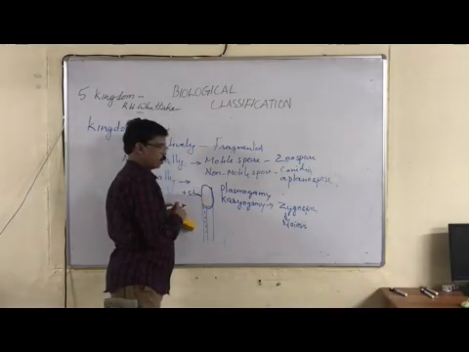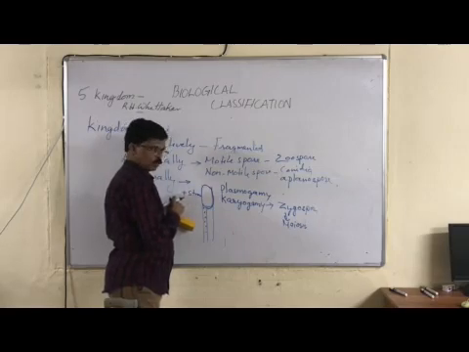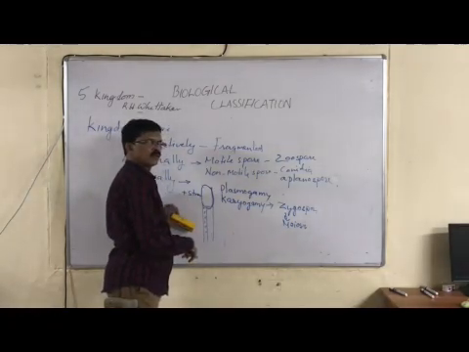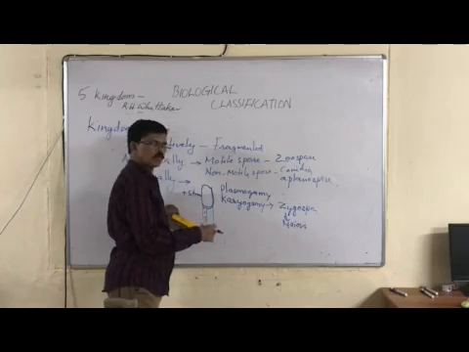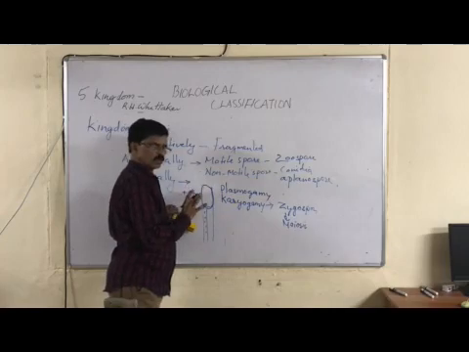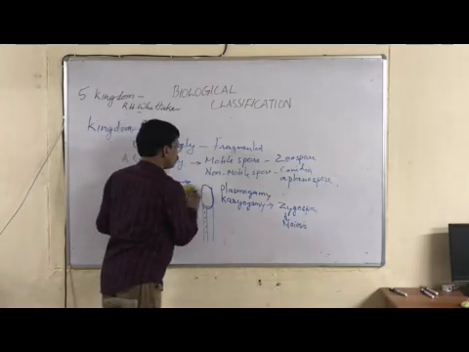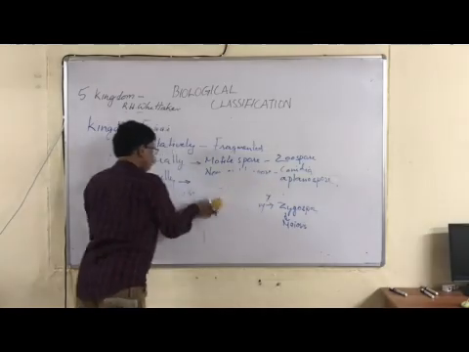Generally the fungal plant body is haploid, so the zygospore, being diploid, undergoes meiosis and forms haploid hyphae or haploid spores. That haploid spore germinates to form haploid mycelium or haploid hyphae. Got it? That's all about sexual reproduction.